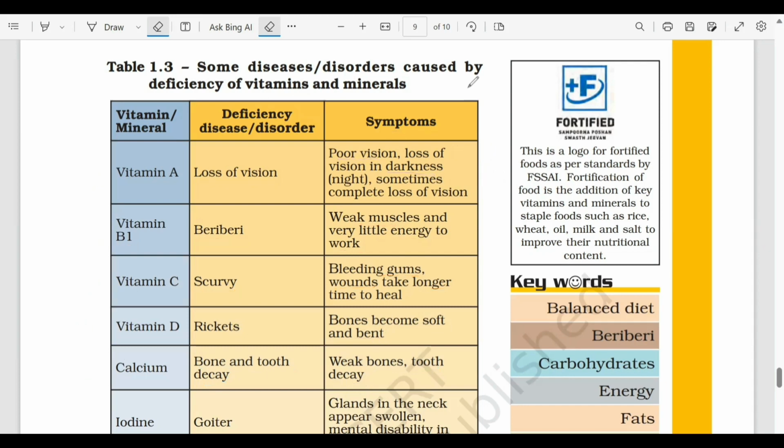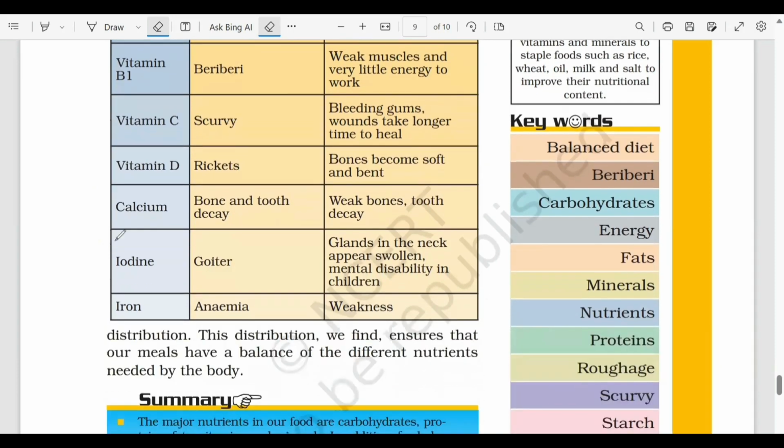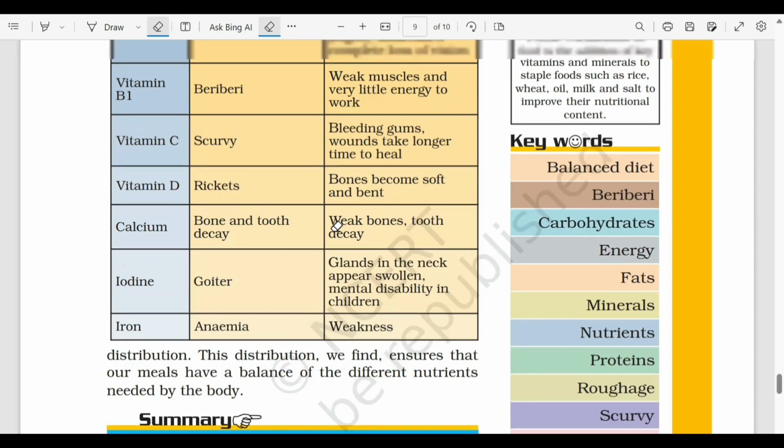Let's move on to iodine. Iodine भी एक important mineral है. So iodine deficiency leads to goiter. So goiter में क्या होता है, हमारे जो neck region है वो swell हो जाता है, and there is also mental disability in children. And finally there is deficiency of iron called anemia. Anemia में there is a weakness. Okay, if a person is suffering from anemia, the person will have a low red blood cell count and will suffer from weakness. They will feel weak.